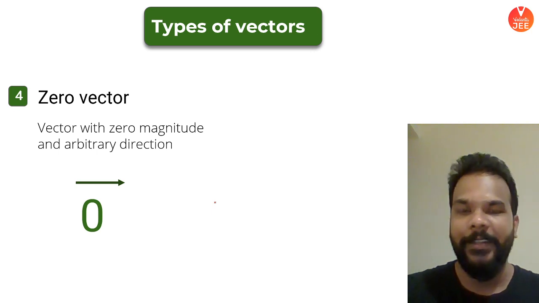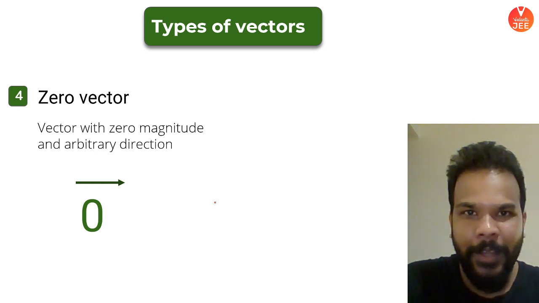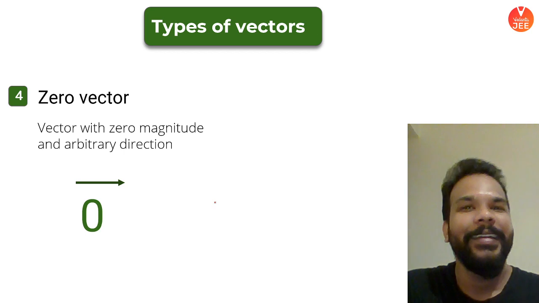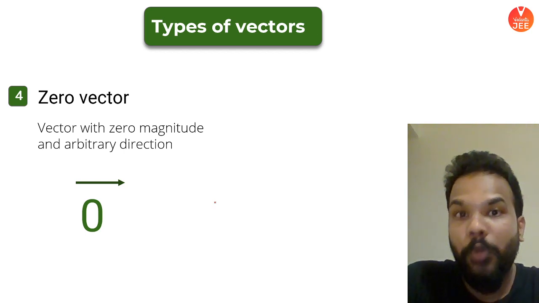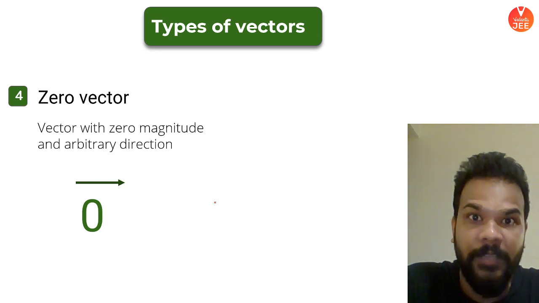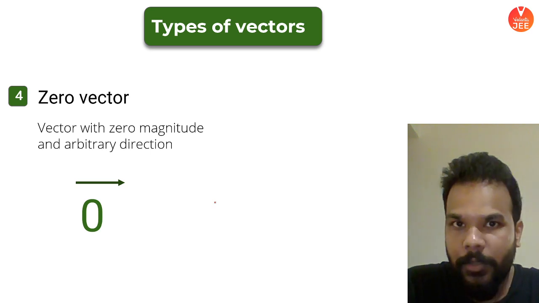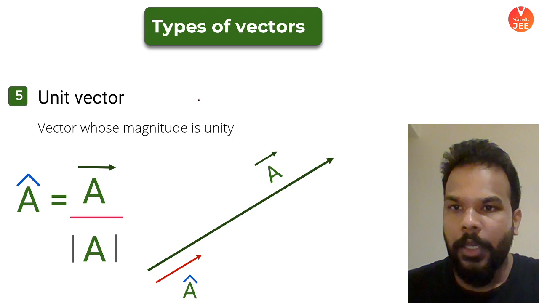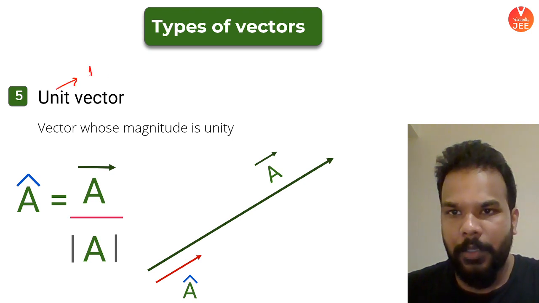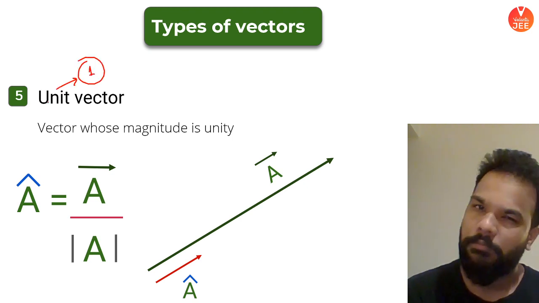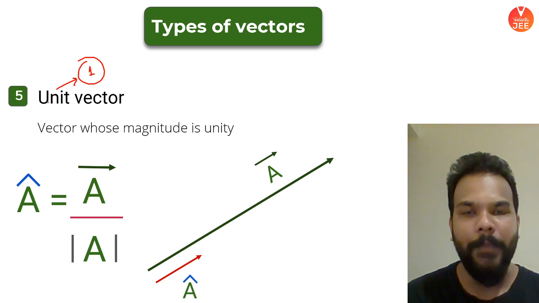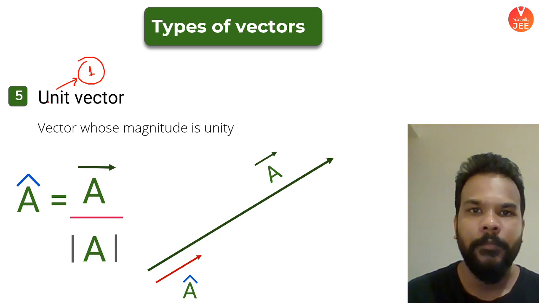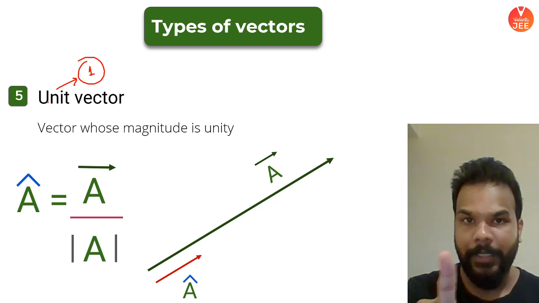So its velocity vector is a zero vector. Okay, I hope you guys are enjoying so far. Now, guys, the most important vector is now coming on your way. The fifth and the last one, I would say the most important one, is called the unit vector. As the name suggests, unit basically means one. A vector whose magnitude is one and has any possible direction is what we call a unit vector.